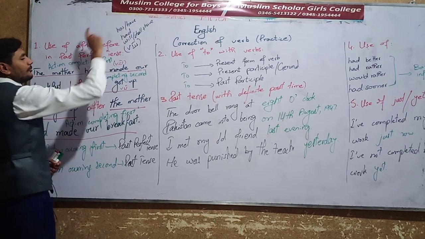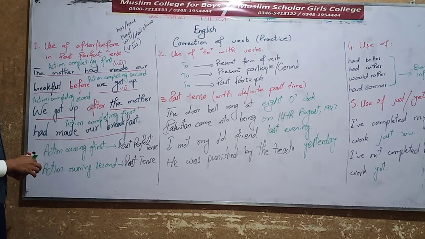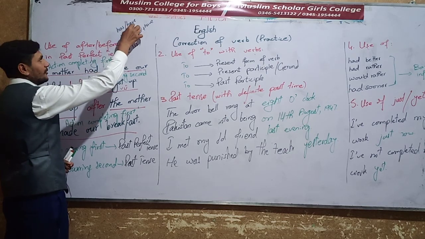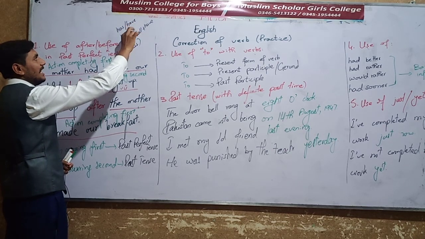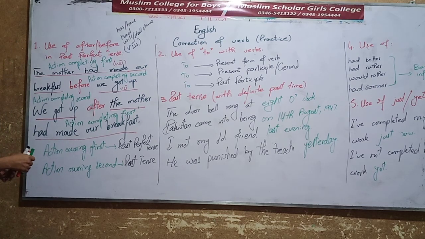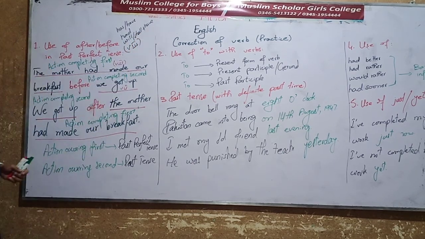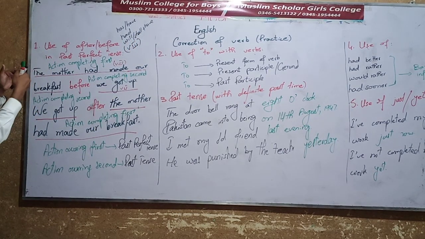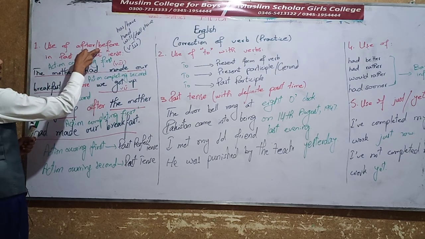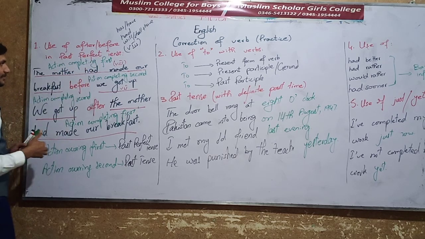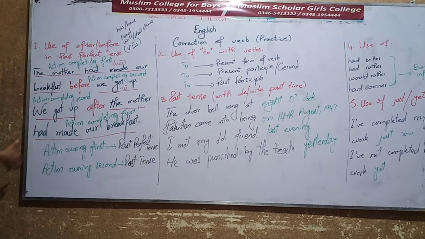Has is used for third person singular. Have is used for first person singular as well as second person singular and plural and first person plural. Had for past perfect tense and will or shall have for future perfect tense. But my basic focus in this point is on the use of after and before in past perfect tense. I've written 2 sentences here. I'll elaborate this concept based on these 2 sentences.